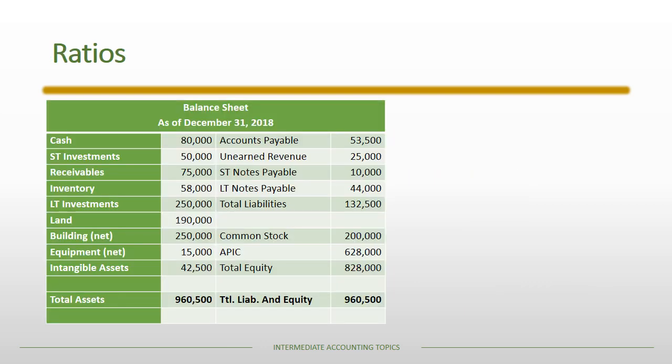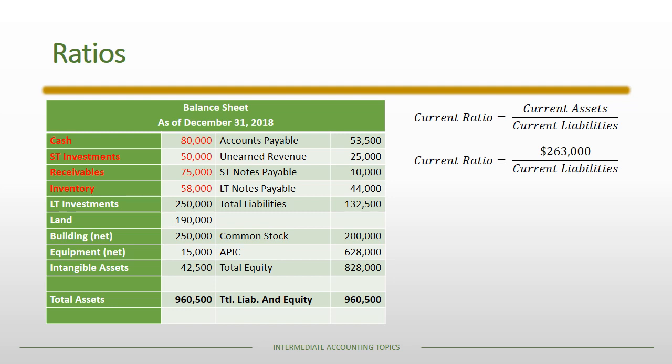So next, we're going to talk about ratios. We're going to just talk about two of them that deal with current liabilities. The first ratio is the current ratio, which is current assets over current liabilities. The current assets include the four items in this particular balance sheet highlighted on the left-hand side: cash, short-term investments, receivables, and inventory. Of course, there are other current assets, but for this particular company, those are the only four. We add those up and we get $263,000.